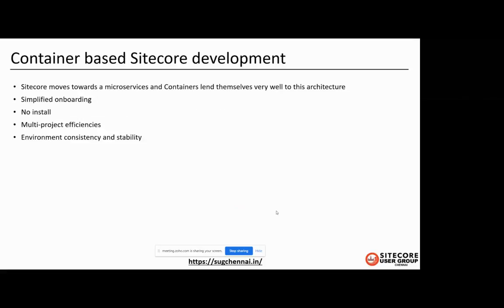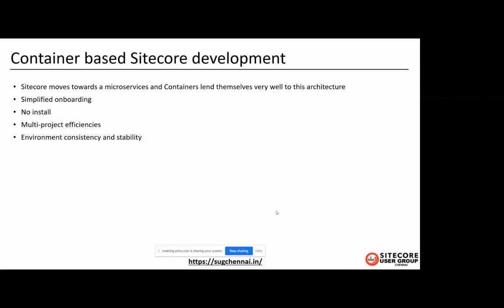container-based Sitecore development. As you know, Sitecore moves towards a microservice-based architecture. Containers lend themselves very well to this architecture. No installation using SIM is required here. Sitecore provides container images which are ready to use. You can get the instance up and running with a few commands. That's it. And simplified onboarding, which means the install prerequisite is just clone the repository and run docker compose up. That's it. You can onboard your Sitecore instance quickly.